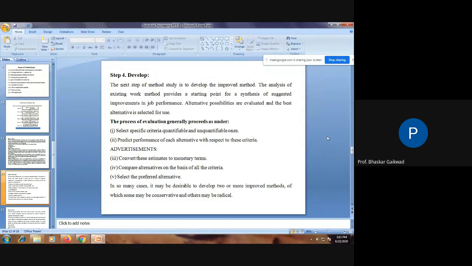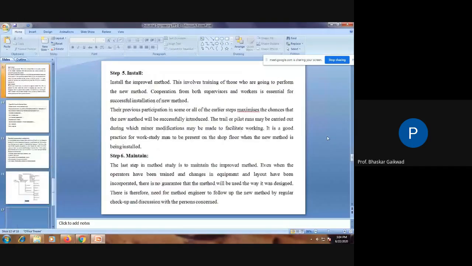Then convert this estimate to monetary terms. Compare the alternatives on the basis of all criteria. Select the preferred alternative. In short, you go through each alternative and select the best one for manufacturing the job.